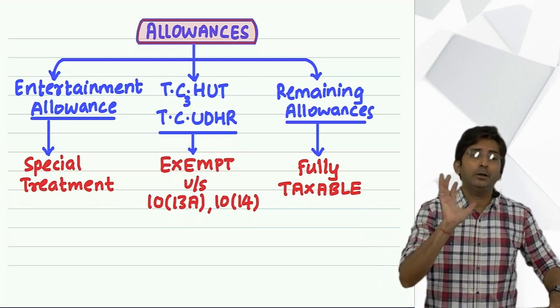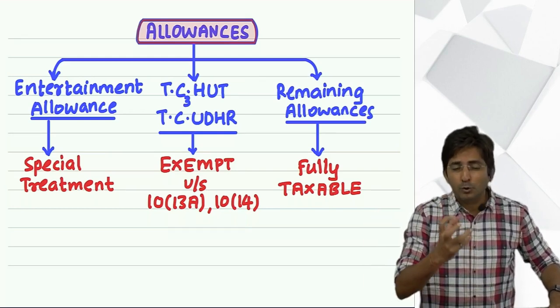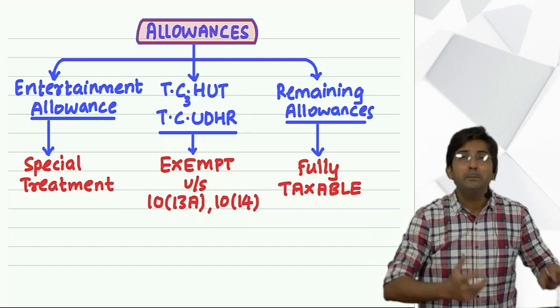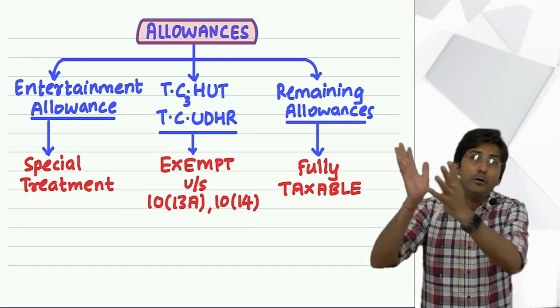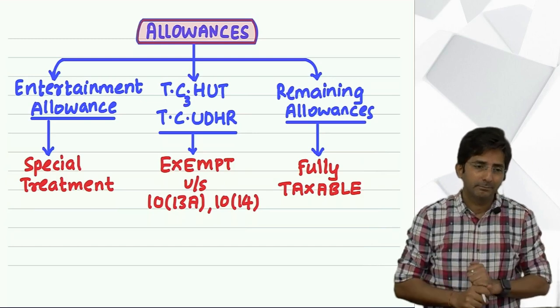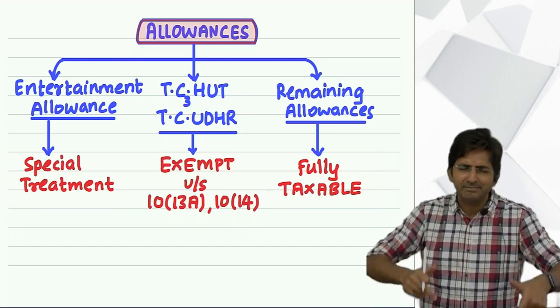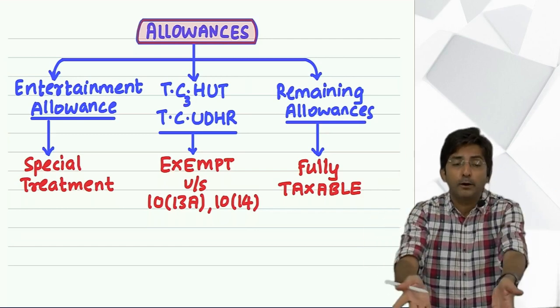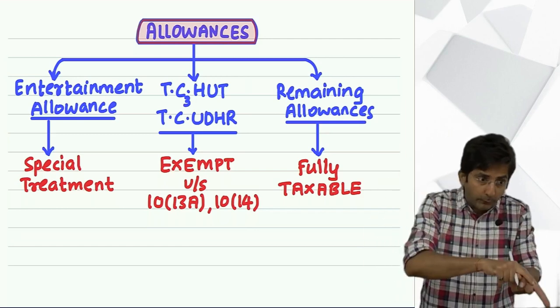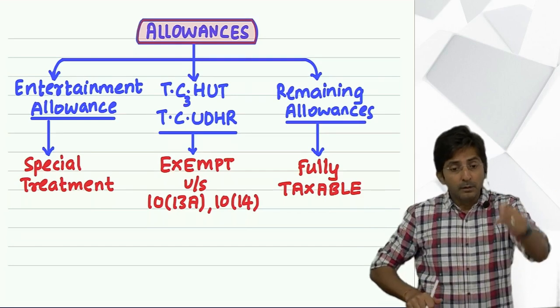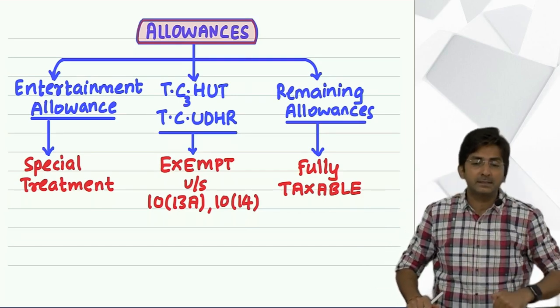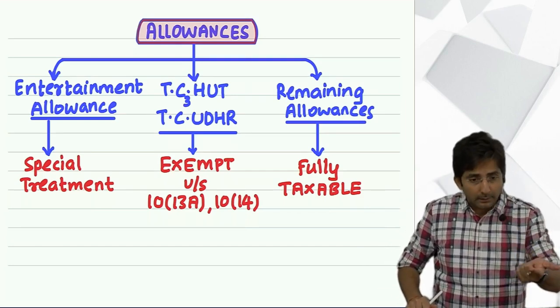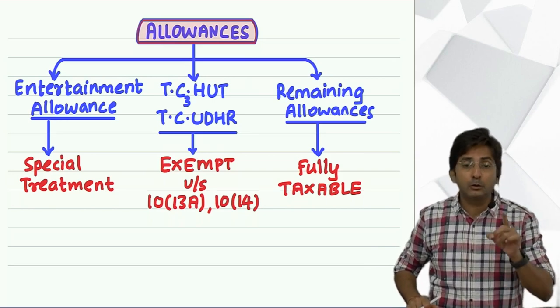Yes, if the employee is handicapped, it becomes so difficult for him to travel. Imagine a physically handicapped person, how he might be going to office daily. It will be so tough for him to travel daily to office and go back to home. So if a handicapped employee gets this allowance, then it will be exempt, 3,200 per month.